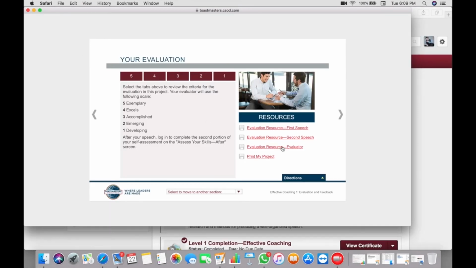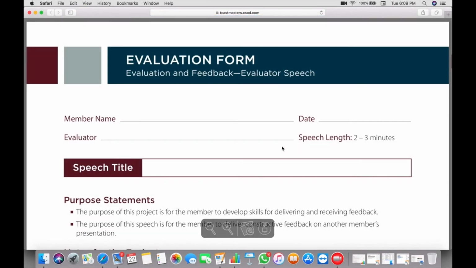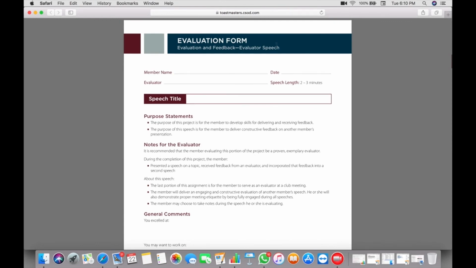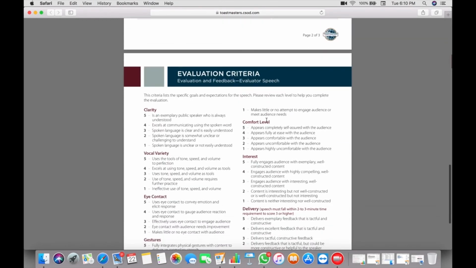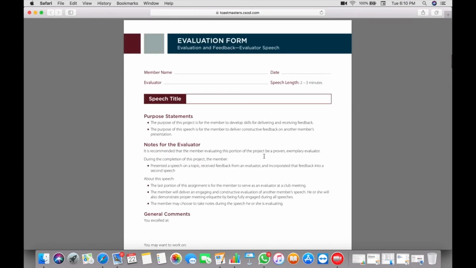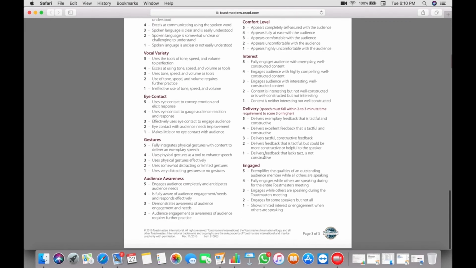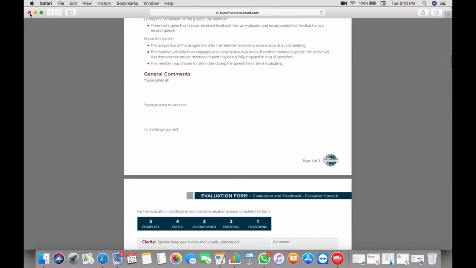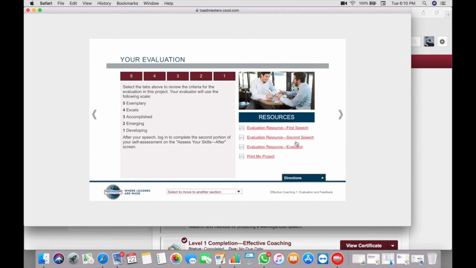And after that, one more part of this project is evaluation. You need to evaluate another speaker, and you will be evaluated by another person. So this is the evaluation form for your evaluation. This is very important. So in this project, which is the second project of first level, we have two speeches and one evaluation to be done. Here you can download the entire project.